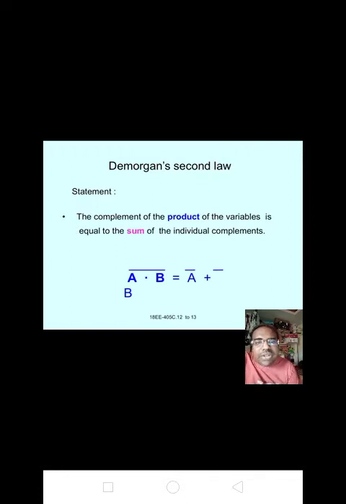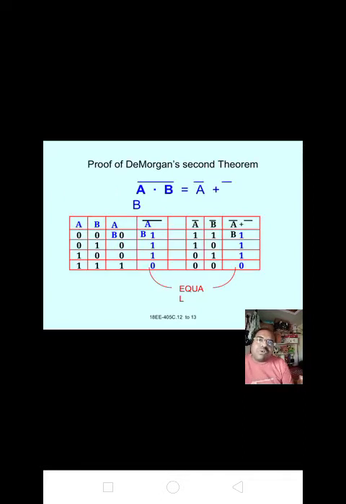De Morgan's second law statement: the complement of the product of the variables is equal to the sum of the individual complements. That is, A dot B whole bar equals A bar plus B bar. That is De Morgan's second law.